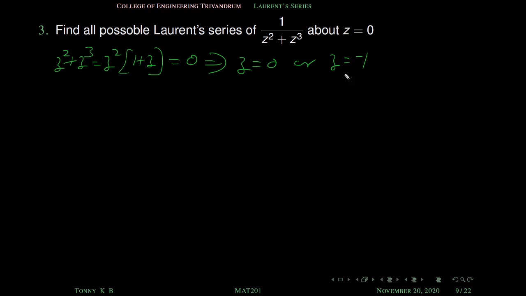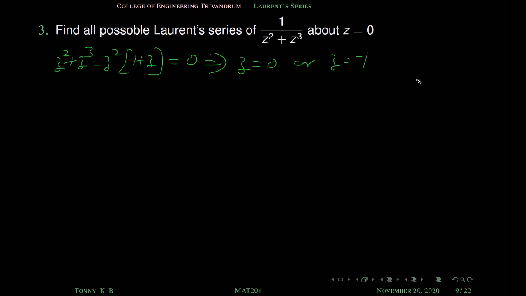So these are the singular points or non-analytic points of this function. This function is analytic everywhere except these 2 points, because when z equal to 0 the denominator is 0, so the function is not defined. Similarly, when z equal to minus 1, the denominator is 0, so the function is not defined.